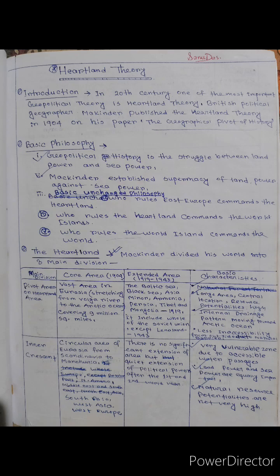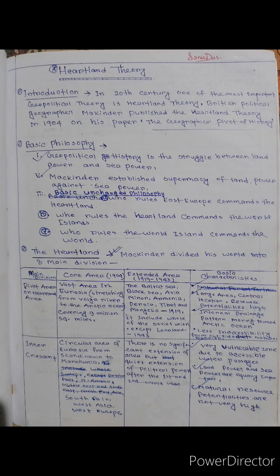The extended area includes the Baltic Sea, Black Sea, Asia Minor, Armenia, Persia, Tibet and Mongolia in 1919, and it includes the whole of the Soviet Union except Lenaland in 1943. Its basic characteristics are: large area, central location, resource potential, and internal drainage moving toward the Arctic Ocean, with less accessibility from outside due to natural barriers. This first division, the pivot area or Heartland area, was modified between 1919 and 1943.